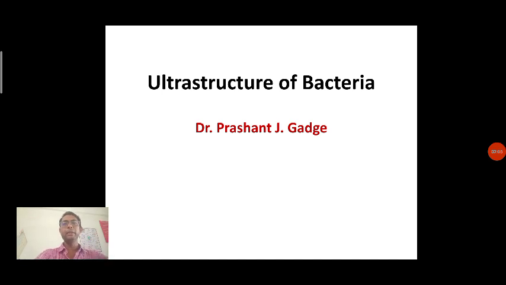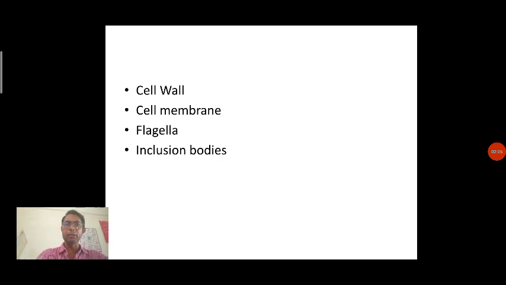Now we know very well that bacteria is a unicellular organism, and this unicellular organism has a particular structure. The different functions are performed by the single cell or unicell. Each bacterial cell has an external cell wall.